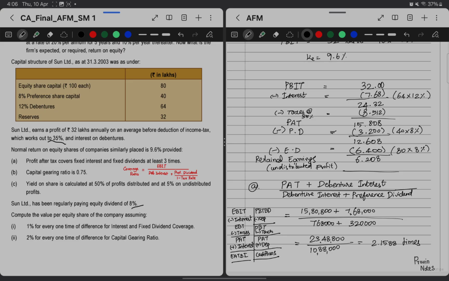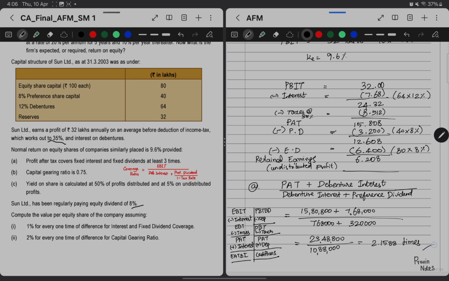So when we check, the profit after tax is coming around 15 lakh 80,800 along with the debenture interest 7 lakh 68,000. So this will be my earnings with the debenture tax benefit, and divided by 10,88,000 which the company is paying as the cost.